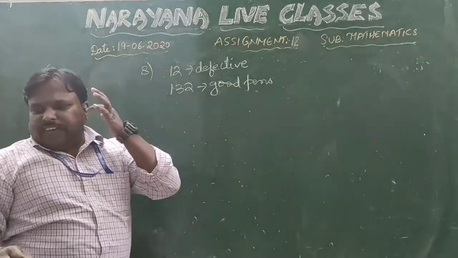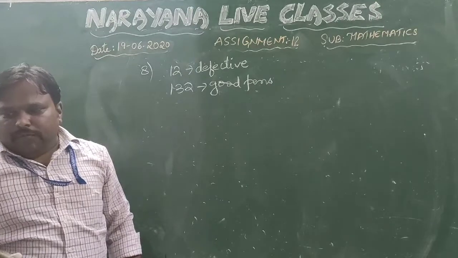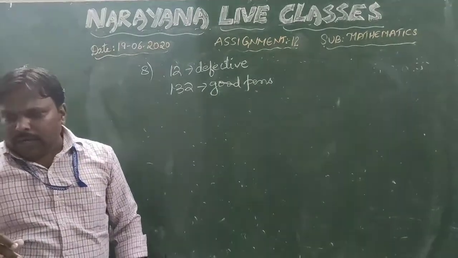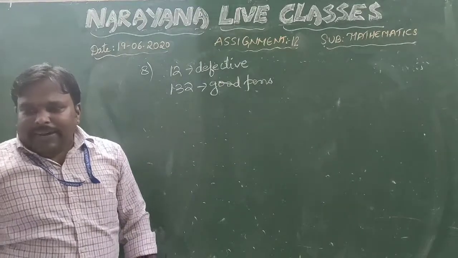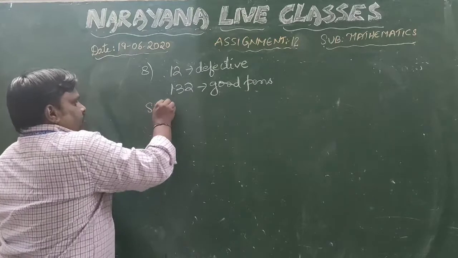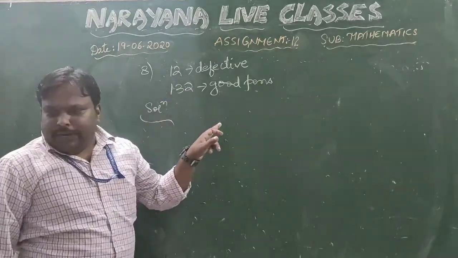It is not possible to just look at a pen and tell whether it is good or defective. One pen is taken out at random from the lot. Determine the probability that the pen taken out is a good one. This is the question you have to answer. What you have to find out is the probability of getting a good pen.